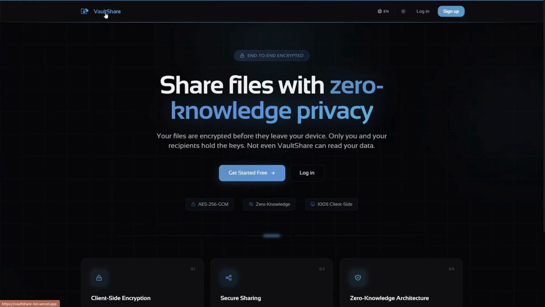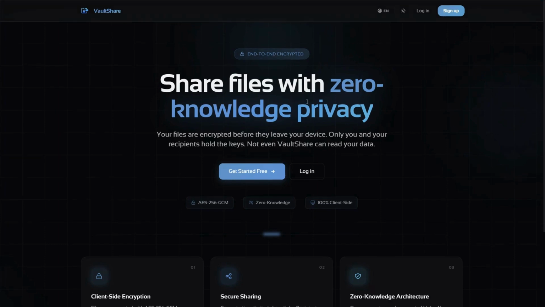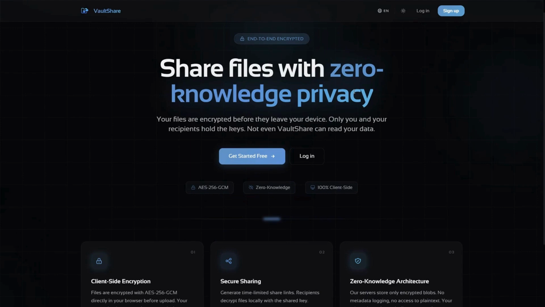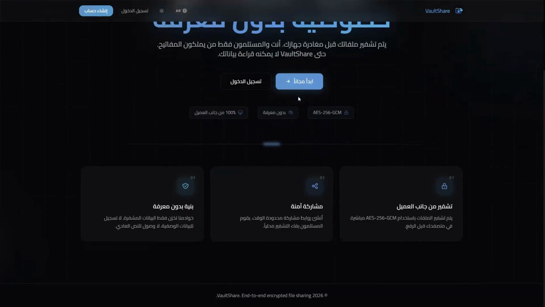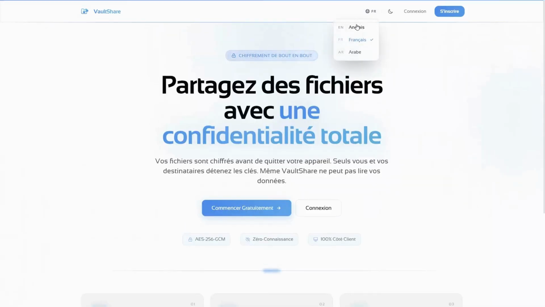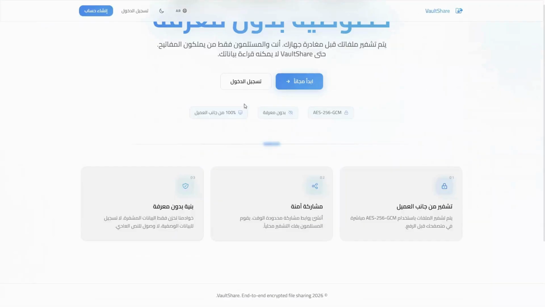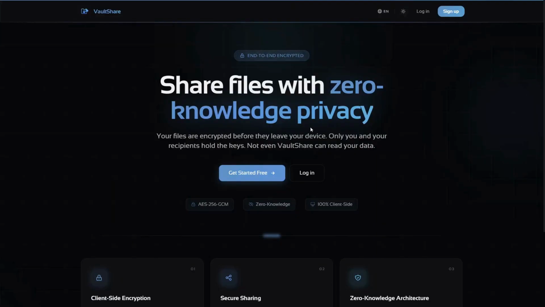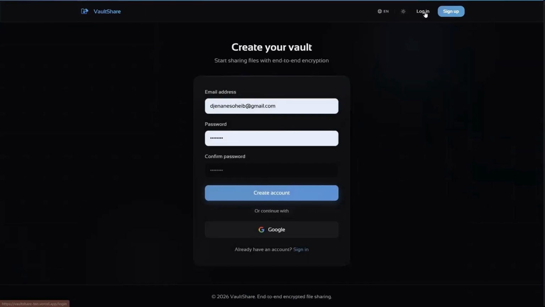Let's now demonstrate. Here we can see the landing page of VaultShare. The platform supports both light mode and dark mode. We also implemented multilingual support with English, French, and Arabic, including full right-to-left layout support for Arabic. Now I will create an account and log in. After authentication, the user reaches the dashboard where uploaded encrypted files are managed.